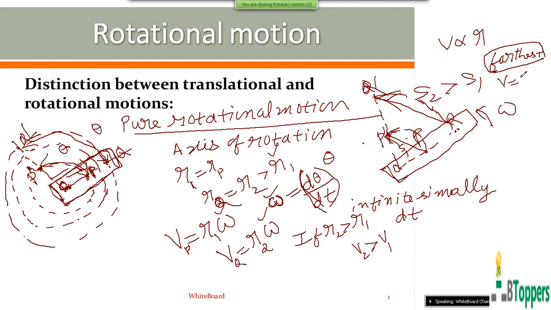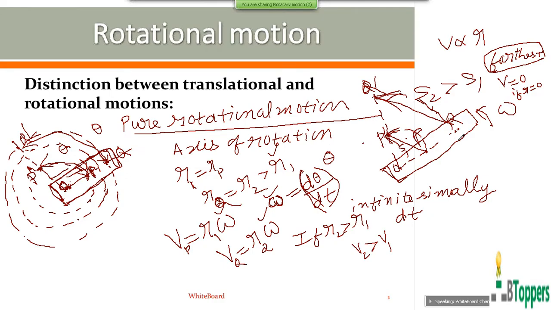And linear velocity will be 0 for the particles which lie on the axis of rotation. That is, v is 0 if r is 0. So when the rigid body performs pure rotational motion, at any particular instant, angular velocity omega is same for all particles of the rigid body, but linear velocities are not the same for all the particles of the body.